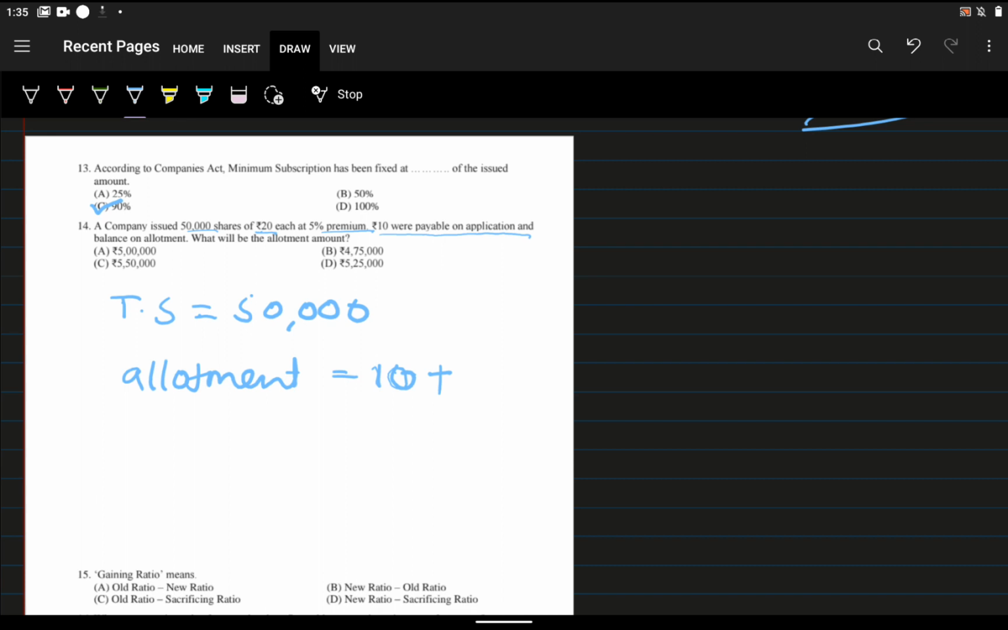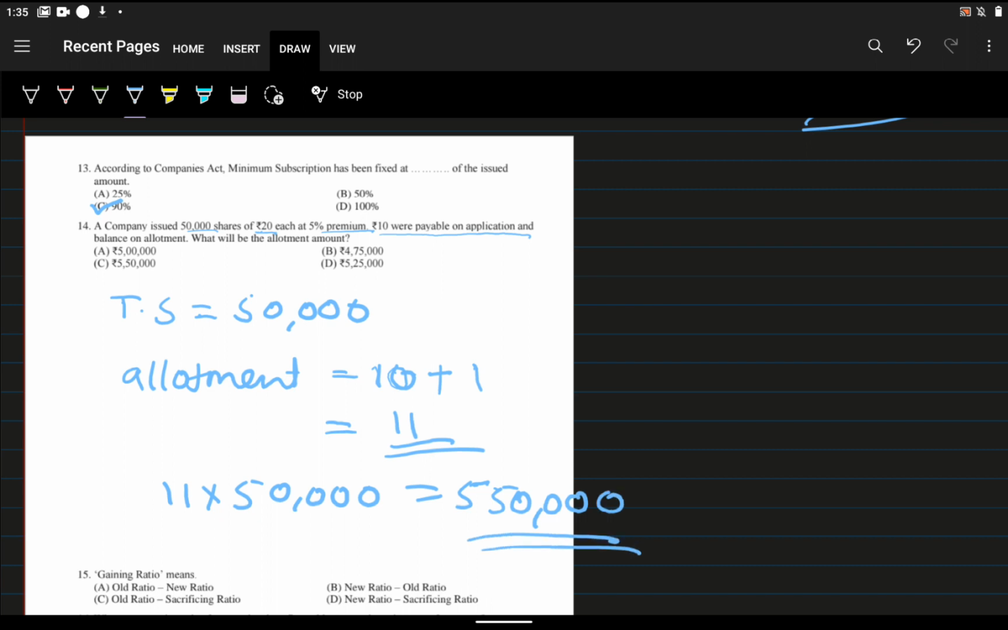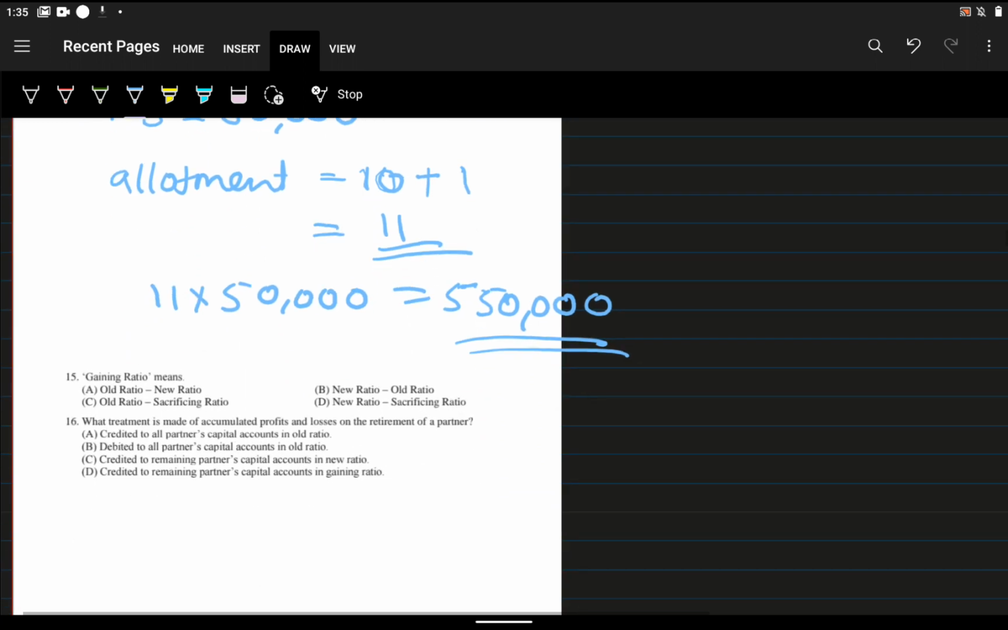5% of premium of 10. What is the 5% premium? 5% of premium of 20. What is the 5%? 5% means 1 rupee. So total amount is 11 rupees. So 11 into 50,000 will get 5 lakh 15,000. This is the answer. So answer is C, option C. Okay, that is the 14th one.